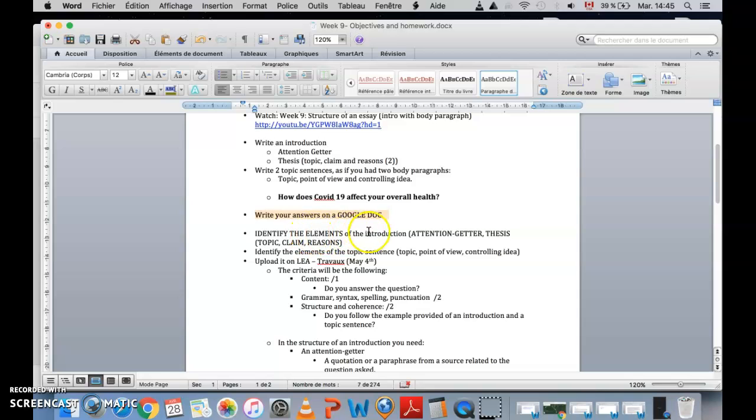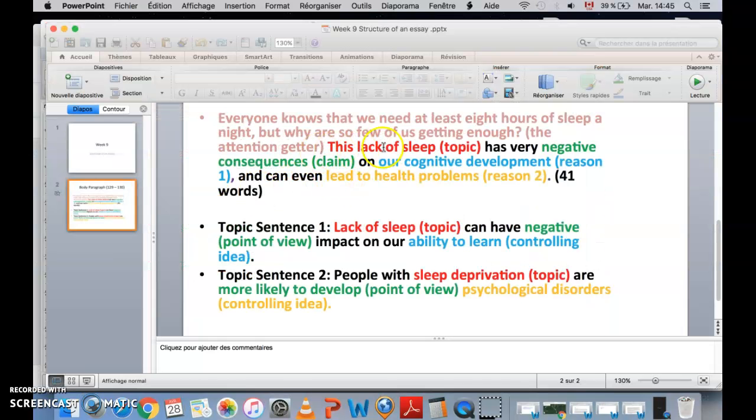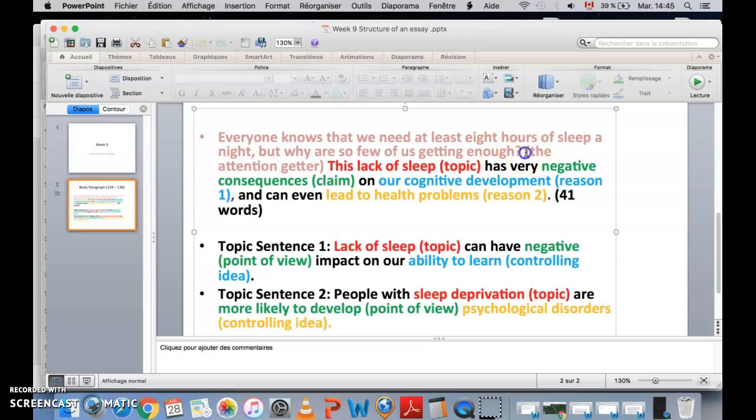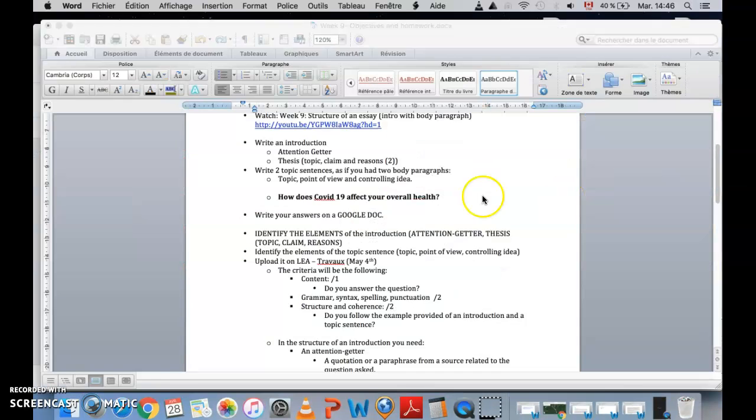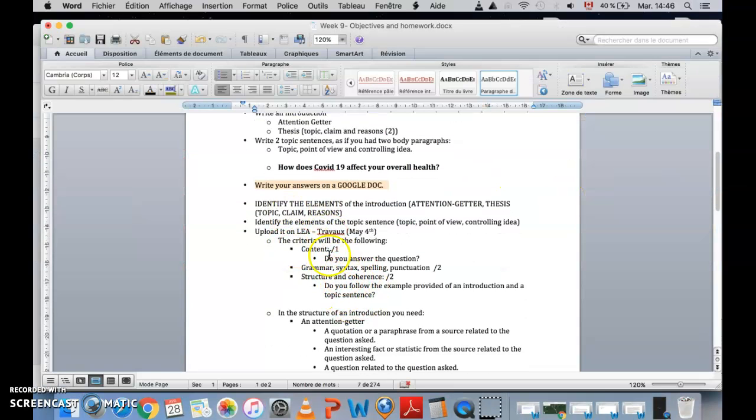You need to identify the elements of the intro just the same way as I did here. So this is my intro. Here we have the attention getter, so I identified it. Lack of sleep, topic, claim, reason 1, reason 2. So you put them in parentheses. Lack of sleep, topic, negative, point of view, ability to learn, controlling ideas. So I want you to identify using parentheses the elements. Here you have the content, uploaded on Leia before May 4th, or send me the link. Just send me the link.